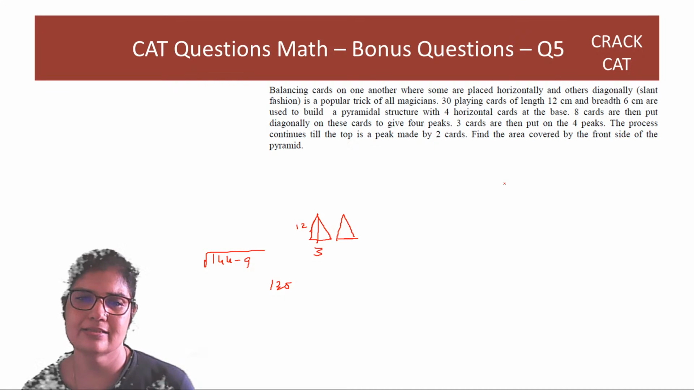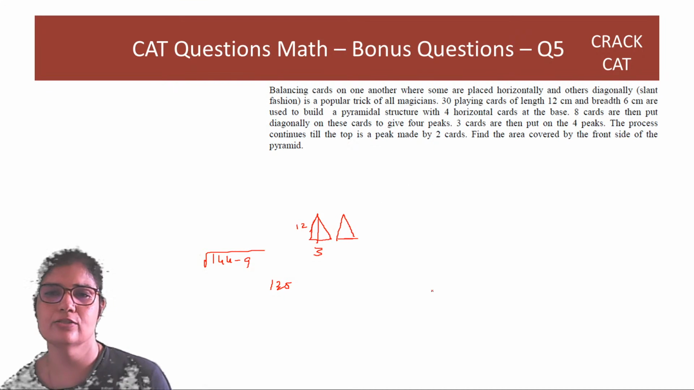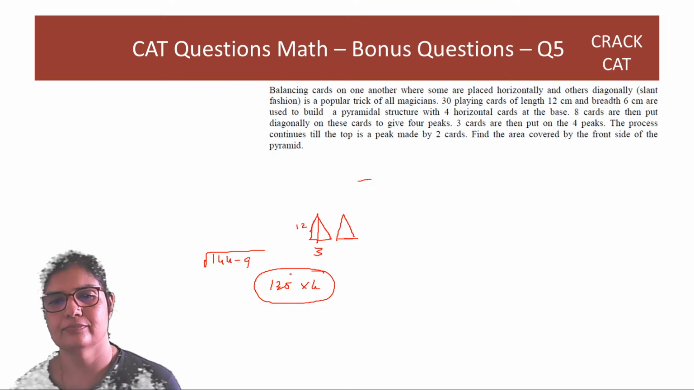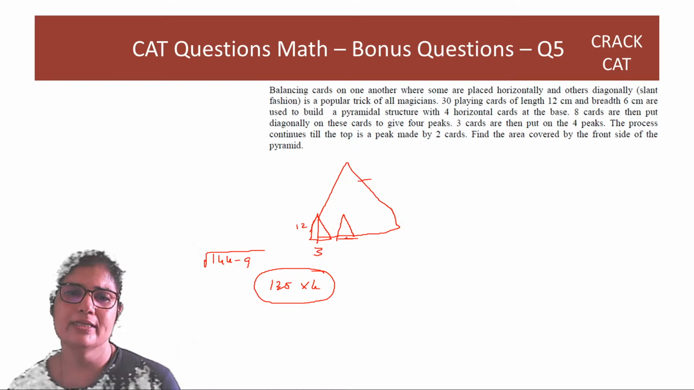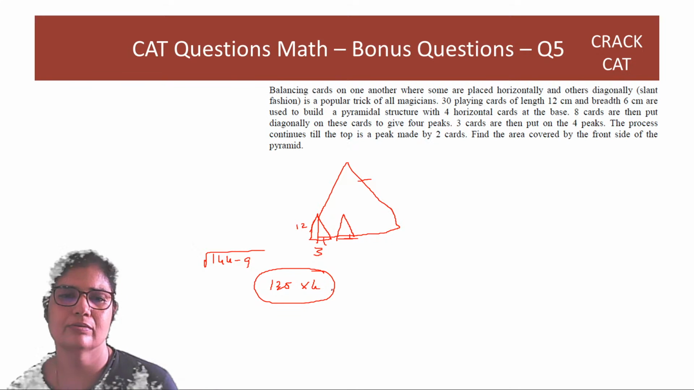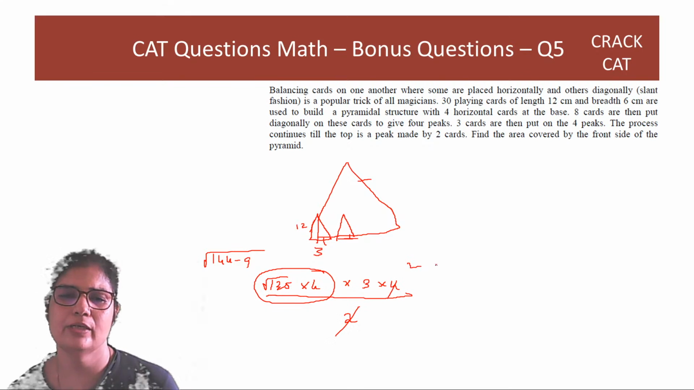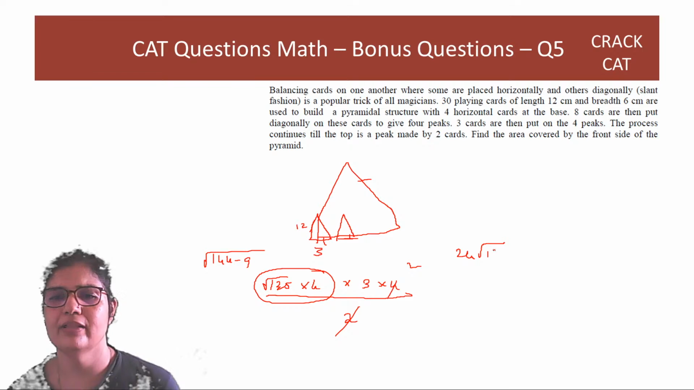Starting with 8 cards, sorry, 4 cards at the bottom, and ending with 1 card on top, we have 4 such layers. So this is your overall height, right? You're more or less going to end up with a triangle. What is the base? Base is 3 into 4. And area is going to be base into height divided by 2. So answer is going to be 24 root of 135, from which you can take out 9, and it becomes 72 root 15.